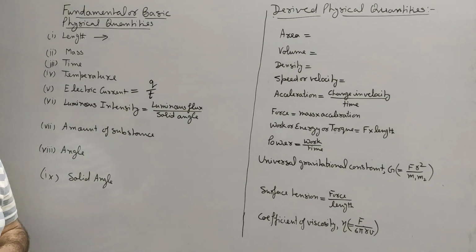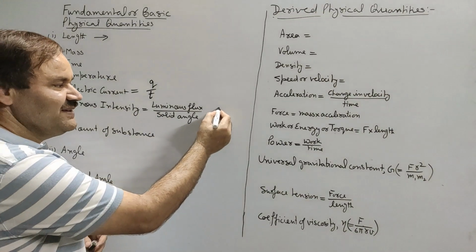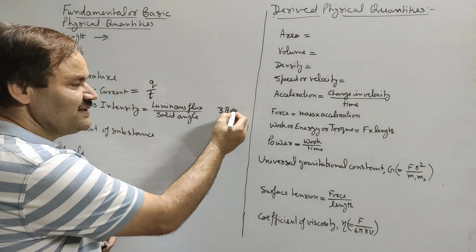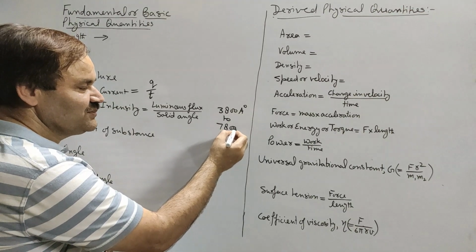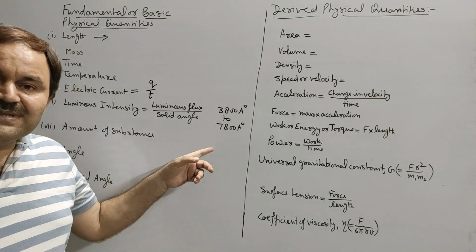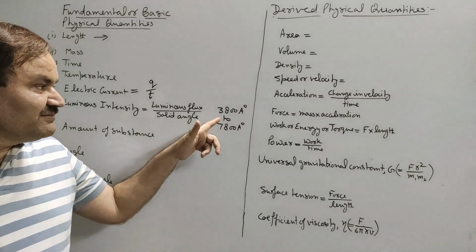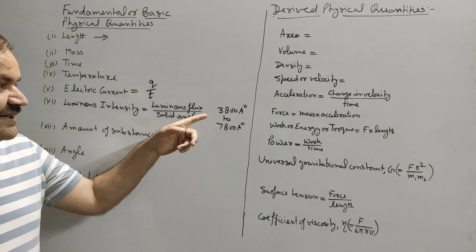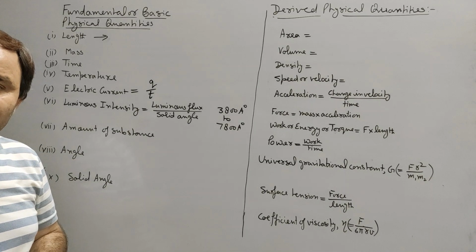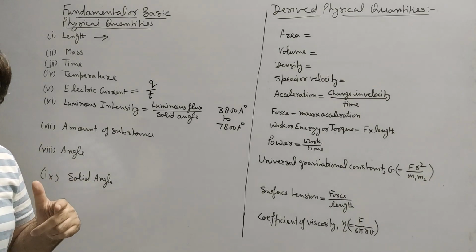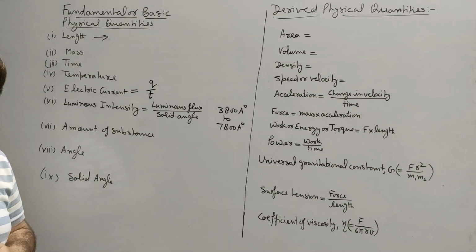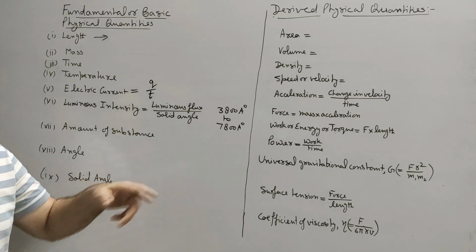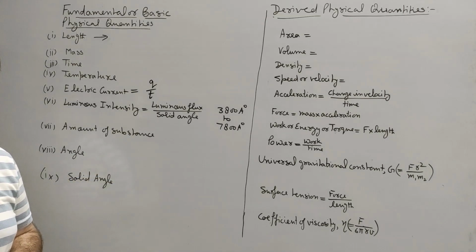Now, what is the visible region? Visible region means electromagnetic waves with wavelength 3800 angstrom to 7800 angstrom. These electromagnetic waves with wavelength between 3800 angstrom and 7800 angstrom are able to excite our retina on striking it, and hence are responsible for the effect of vision.